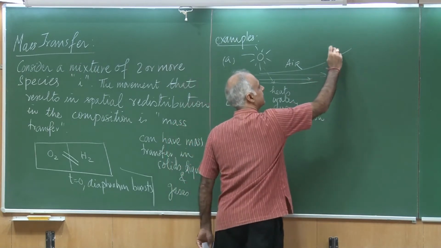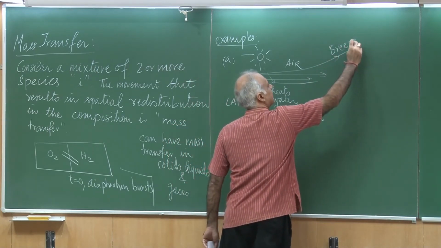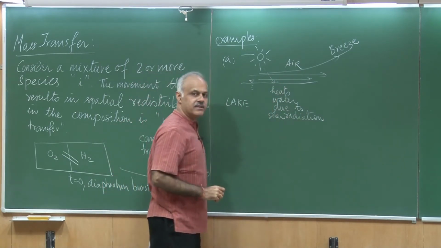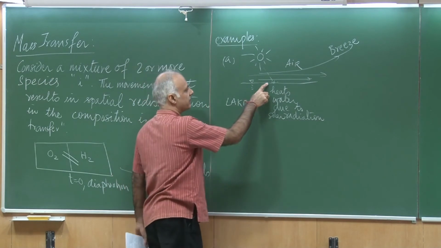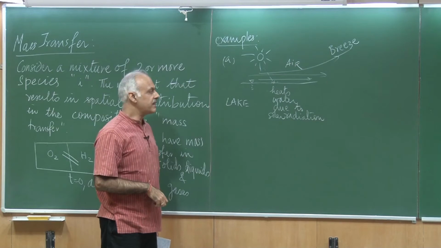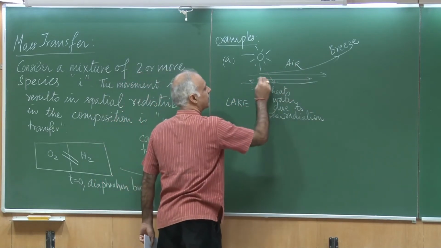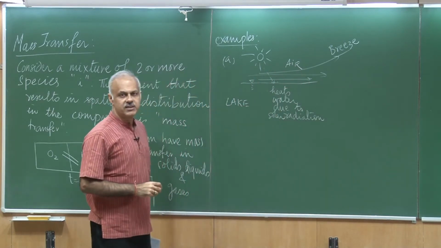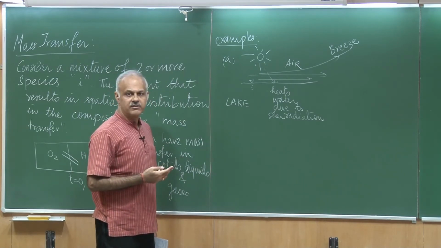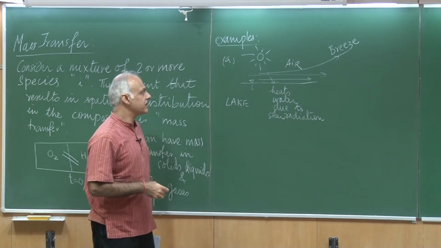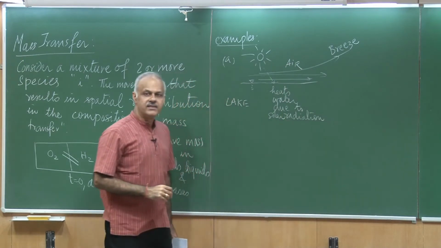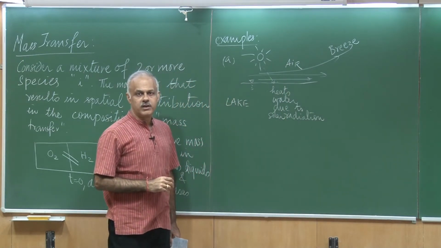Water vapor, because of evaporation from the lake, can make the air in contact with the lake water vapor rich. It could have a higher concentration of water vapor, and then it could diffuse into air which has a lower concentration of water vapor.